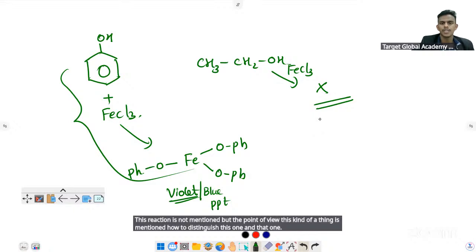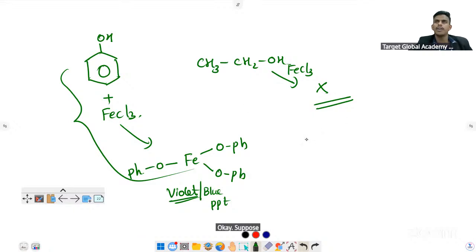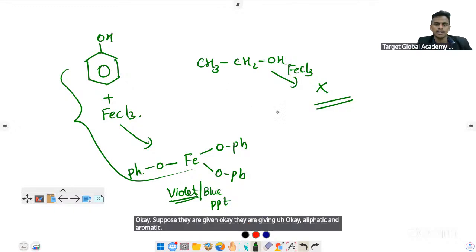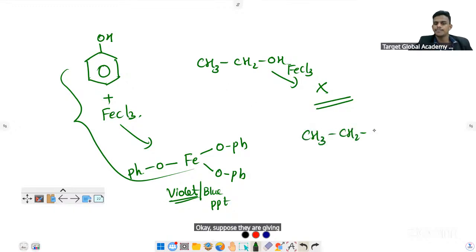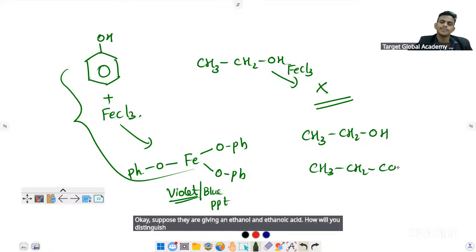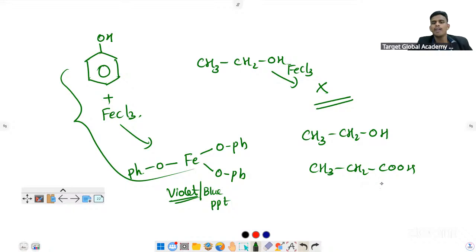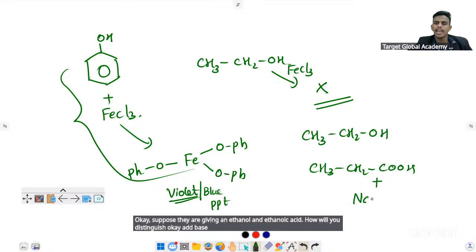Suppose they are giving aliphatic and aromatic. They will ask, suppose they are giving ethanol and ethanoic acid. How will you distinguish? Okay, add a base to it, like NaHCO3.